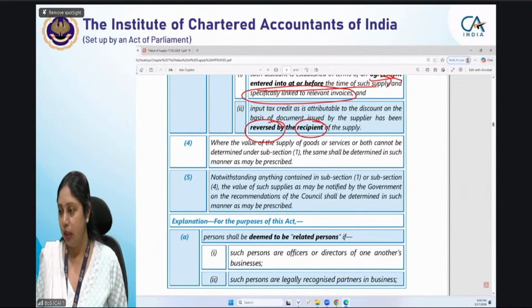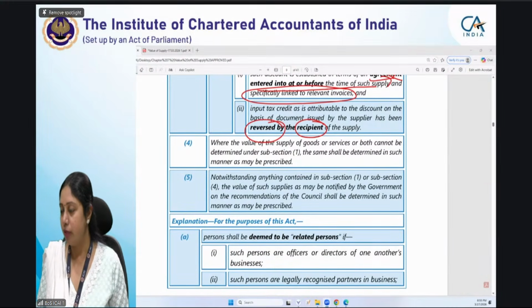Harshal is asking about the 8th point: late fee is included in tax, so we take net of late fee. Yes, we have to include late fee, and we take late fee net of taxes.